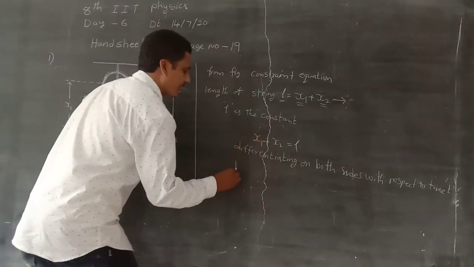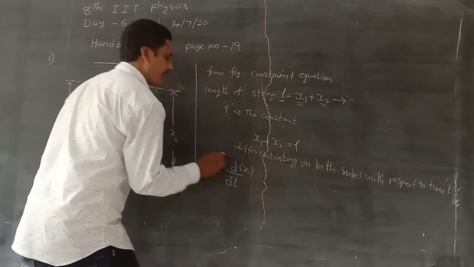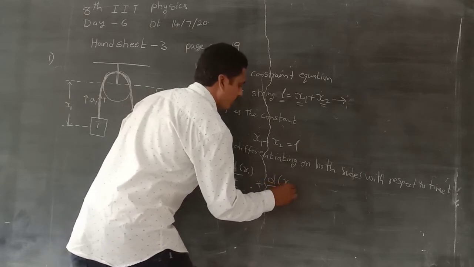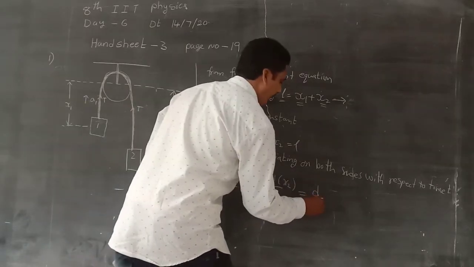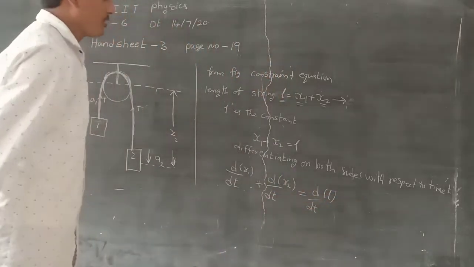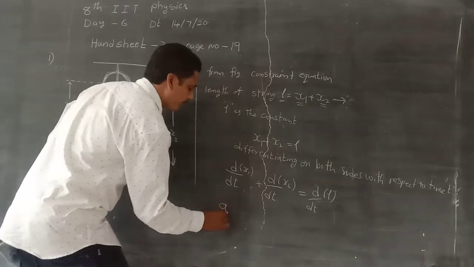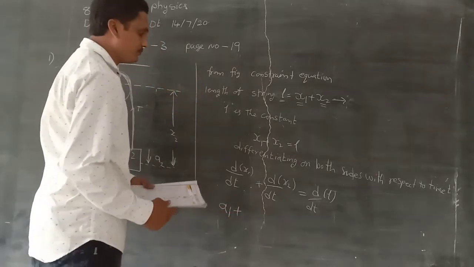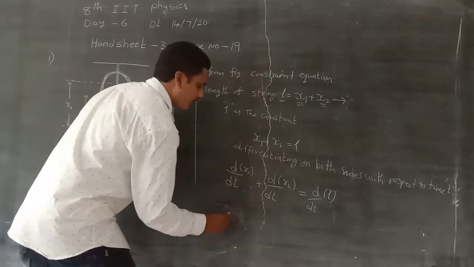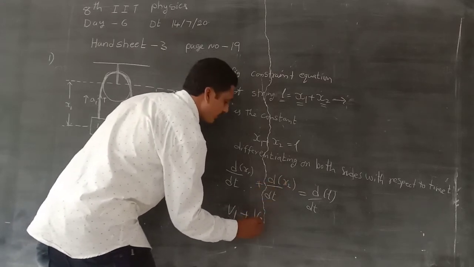So d by dt of x1 plus d by dt of x2 is equal to d by dt of L, which is constant. dx by dt means the rate of change of displacement, that is velocity v1, plus the rate of change of displacement of the second body, velocity v2.